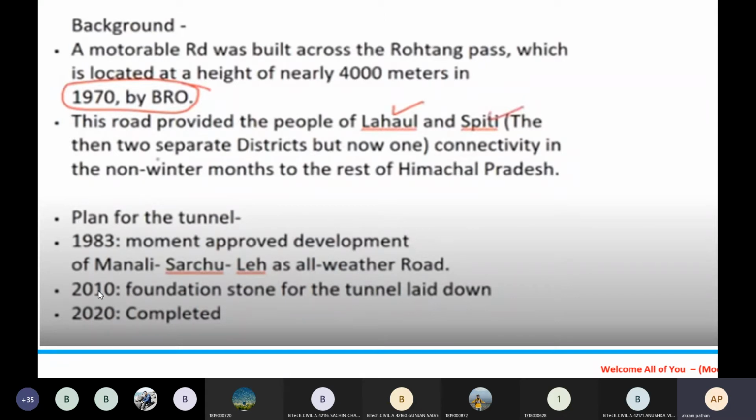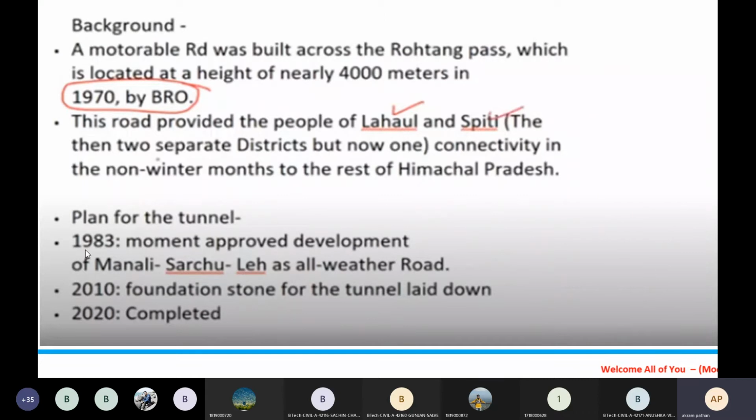So in 2010 the foundation stone was laid, the construction was approved by the government authority, and in 2020 this particular tunnel was completed.